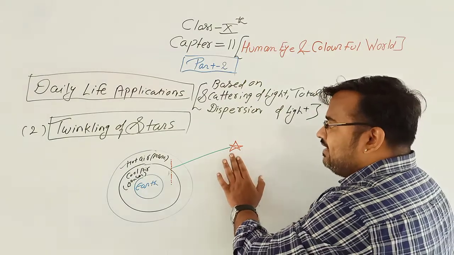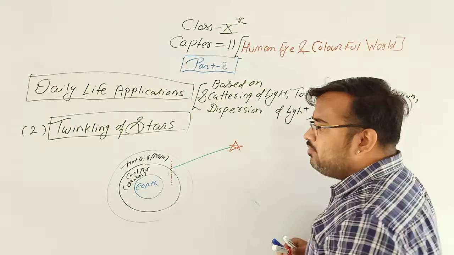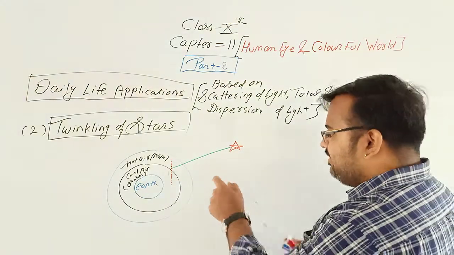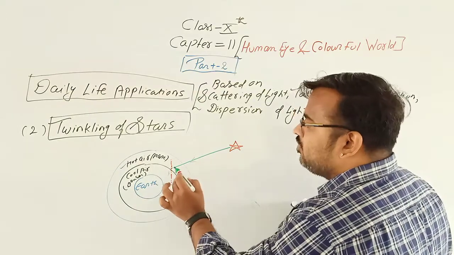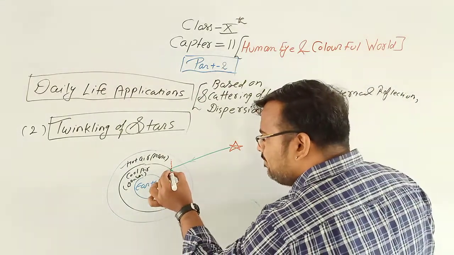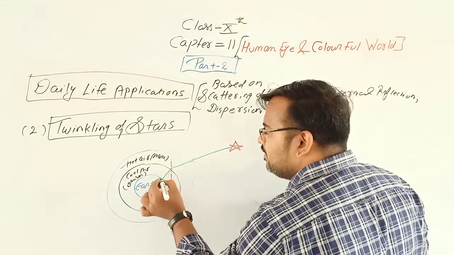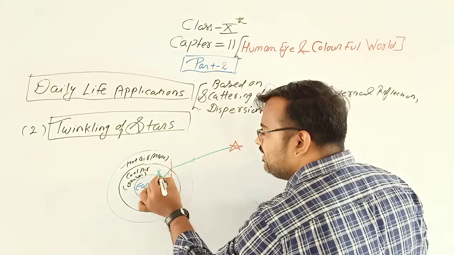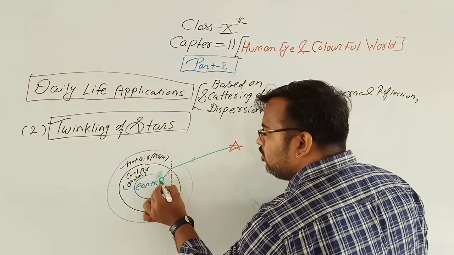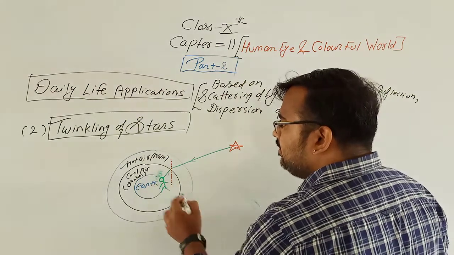Then what we can see from rare to denser medium. When the incident light ray enters from rare to denser medium, it bends towards the normal. Clear? Suppose here an observer is standing on the Earth.